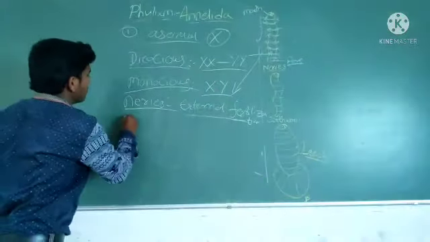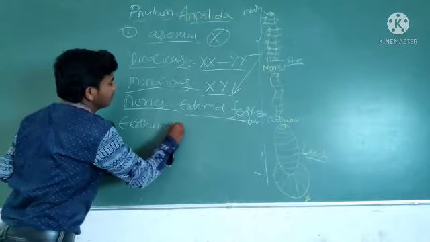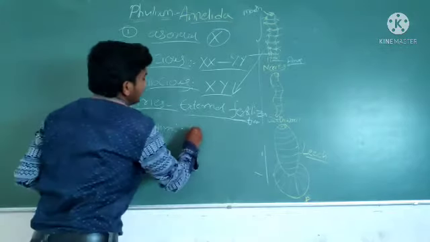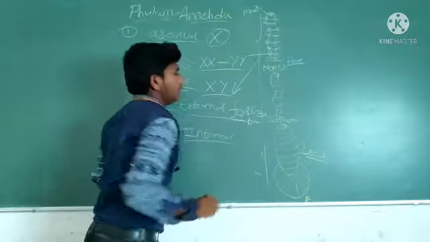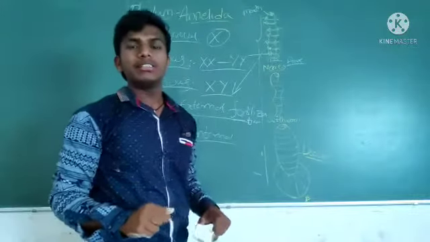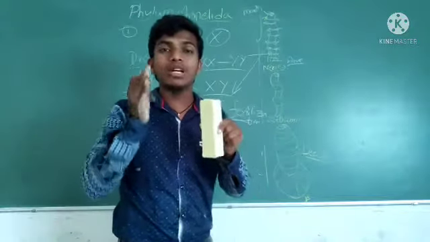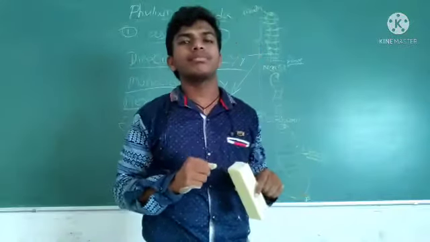What about earthworm and leech? Internal. Internal fertilization means what? Both egg and sperm fuse inside the female body.